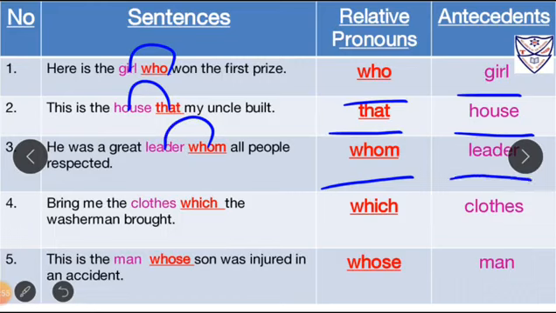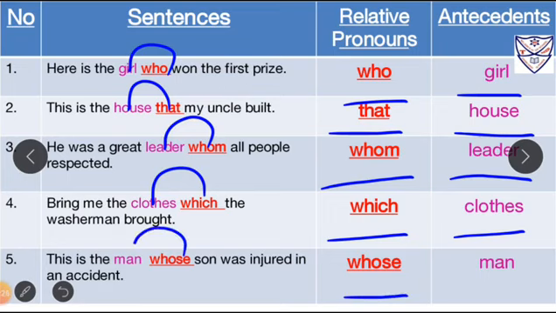Number 4, bring me the clothes which the washerman brought. Over here, which is a relative pronoun that relates to the noun, that is clothes. So clothes will be its antecedent. Number 5, this is the man whose son was injured in an accident. So answer will be whose. Whose will be relative pronoun that relates to the noun, and that noun is man. So man will be its antecedent.